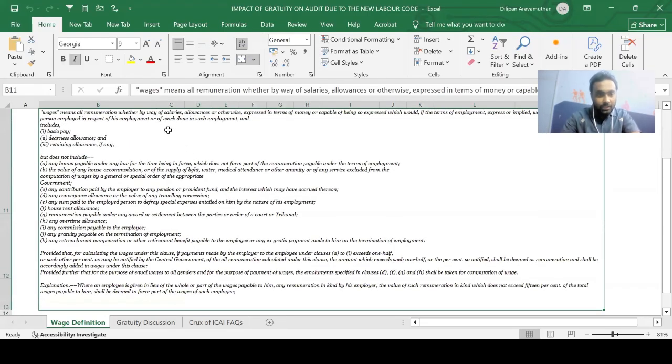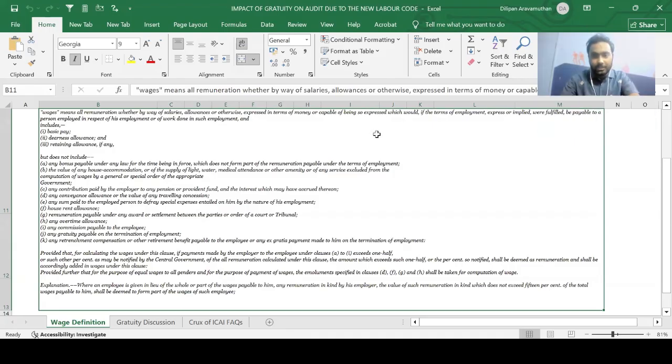Wages means all remuneration, whether by way of salaries, allowances, or otherwise expressed in terms of money or capable of being so expressed, which would, if the terms of employment expressed or implied were fulfilled, be payable to a person employed in respect of his employment or of work done in such employment, and includes. So it is basically saying that each and everything in the world is wages. And it includes these items: basic pay, DA, and retaining allowance.